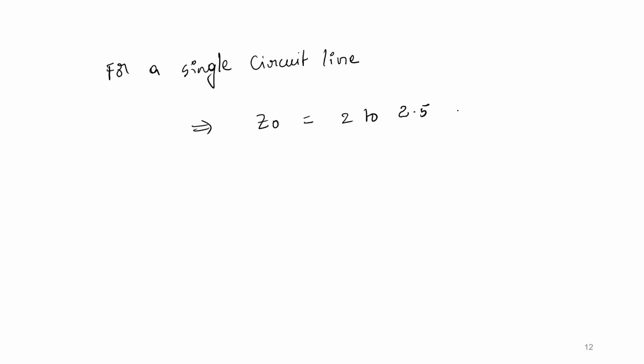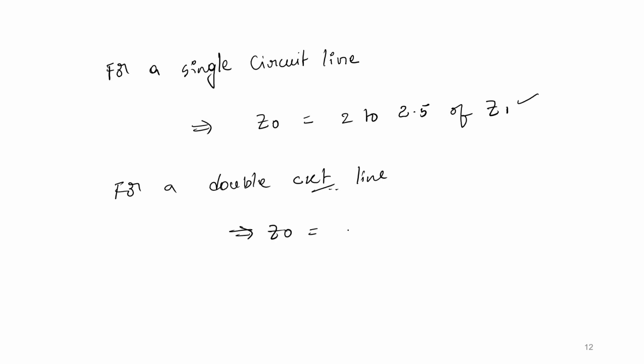We have a relation between the zero sequence and positive sequence quantities. For a single circuit line, Z0 is equal to 2 to 2.5 times the Z1 value. If it is a double circuit line, Z0 is approximately 5.5 times the Z1 value.